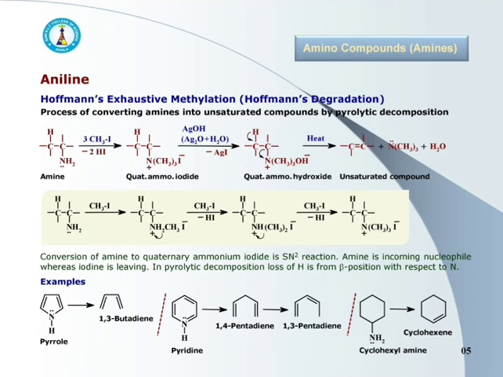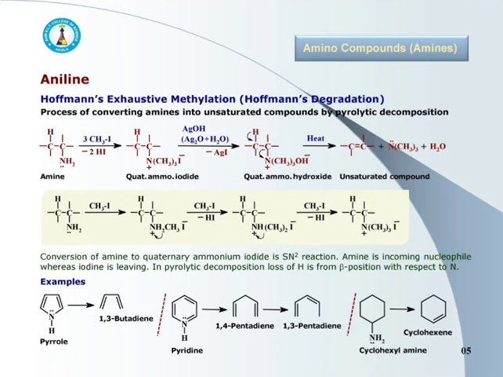Initially, amine reacts with excess of methyl iodide to give quaternary ammonium iodide, which is then hydrolyzed by moist Ag2O, that is silver oxide, to produce quaternary ammonium hydroxide, and finally heating the product to get unsaturated compound.